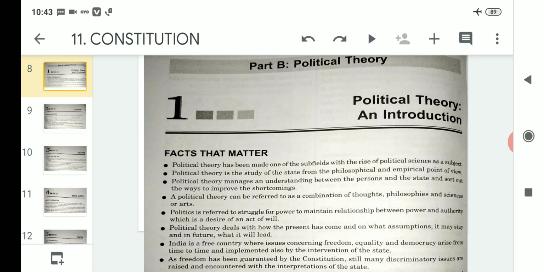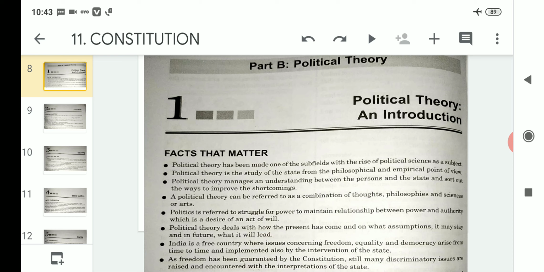That means whatever the issues are regarding the safeguarding of freedom, equality and democracy, there are various aspects from the Constitution's side, and what the government is doing in safeguarding the rights regarding freedom, equality and democracy. These issues will always be there, and from time to time there can be issues concerning this, which are also addressed by the intervention of the state.